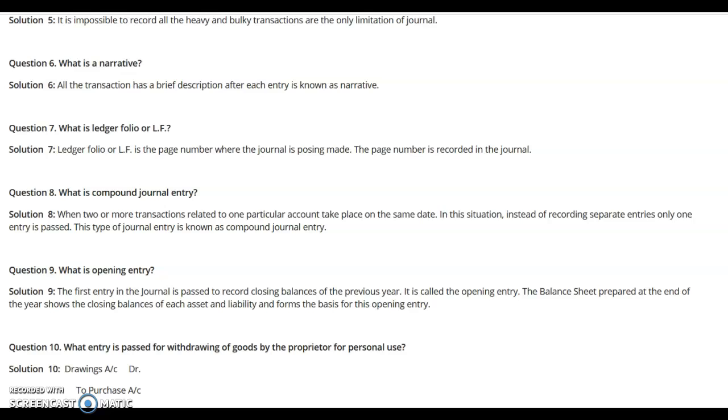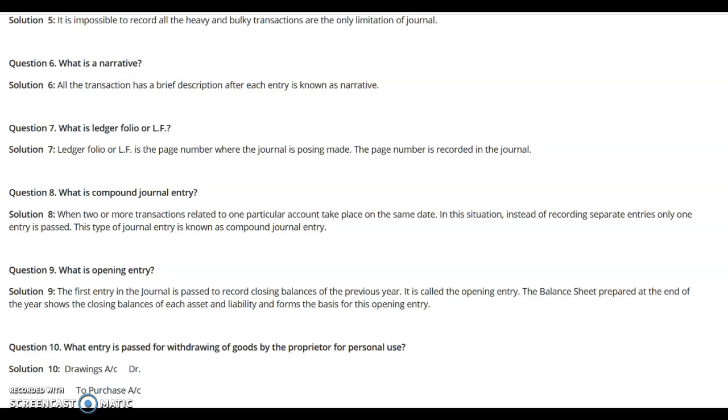Whenever the year is closed, some of the accounts have balances. They are known as the closing balances at the end of the year. Those balances are to be brought forward to the next year as opening balances. So the entry recorded to bring the closing balances of the previous year as opening balances is known as the opening entry.